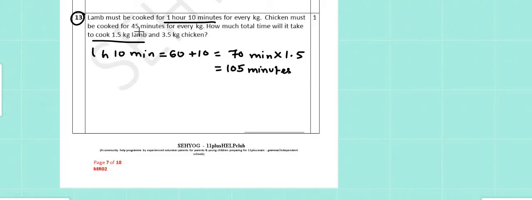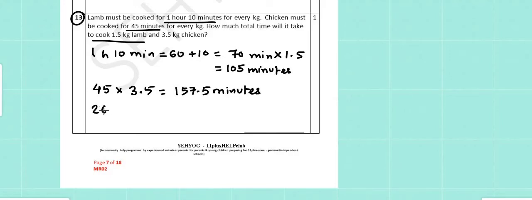For chicken, the cooking time is 45 minutes for every kg. So we have 3.5 kg, which means 45 times 3.5, which is equal to 157.5 minutes, which is the cooking time of chicken. So the total cooking time will be 105 minutes plus 157.5 minutes, which is 262.5 minutes, which is our answer.